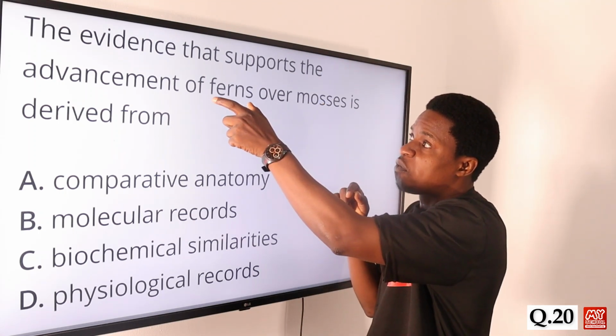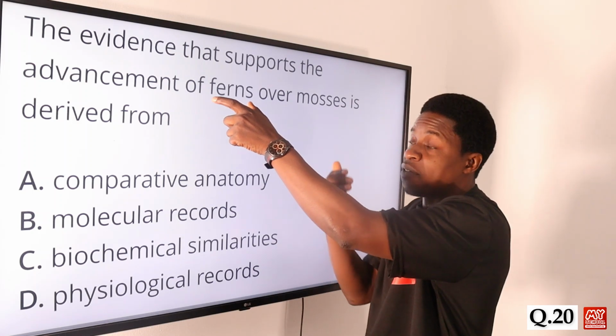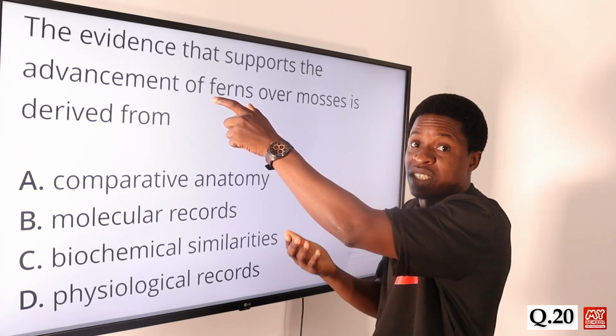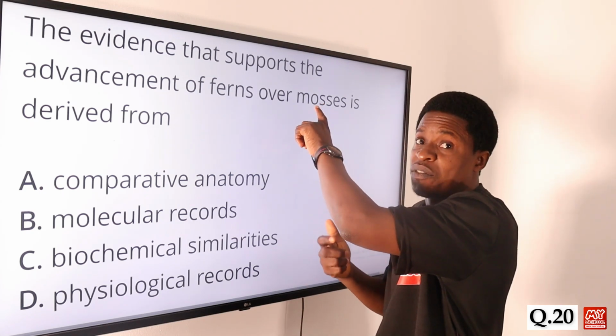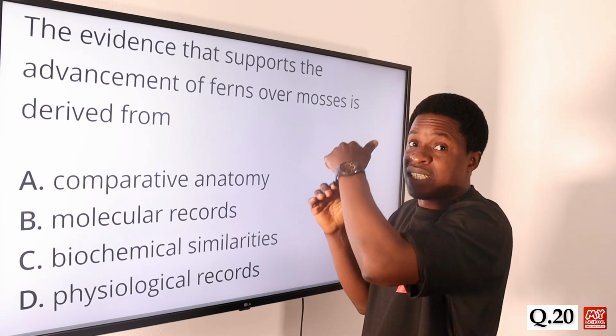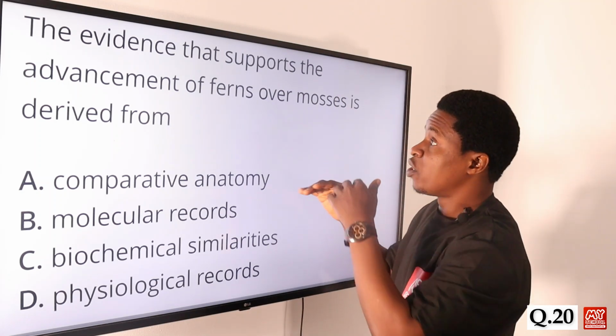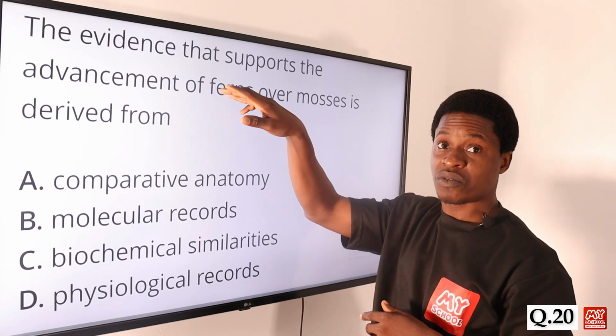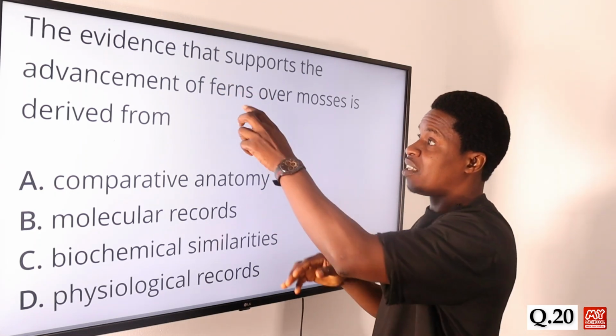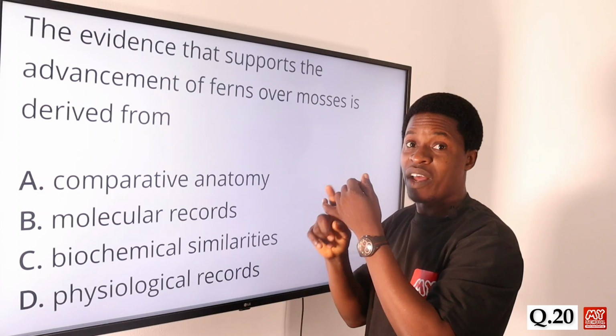We know that the pteridophytes, especially the ferns, have differentiated bodies, they have roots. And the mosses, even though they have a differentiated body, that is, leaves separated from the roots, the ferns have what we call vascular bundles. When we talk about vascular bundles, we talk about the xylem and the phloem.